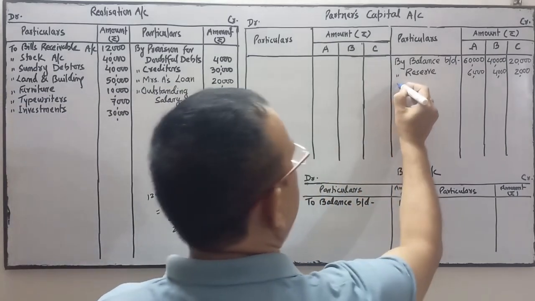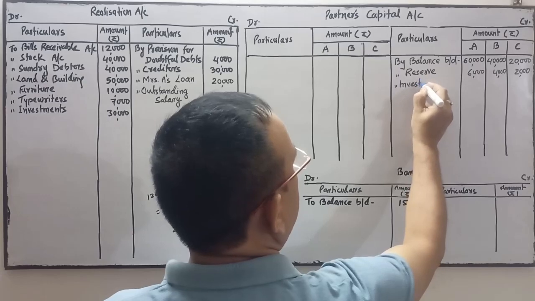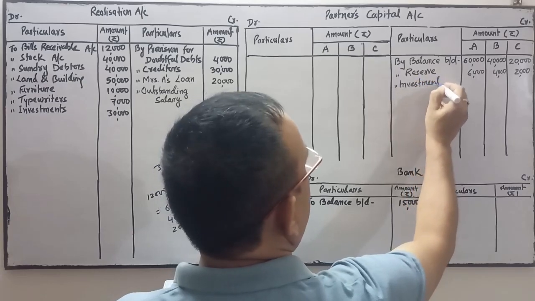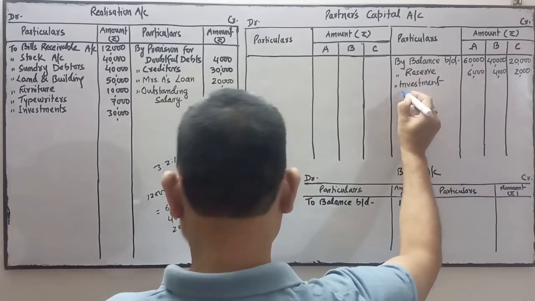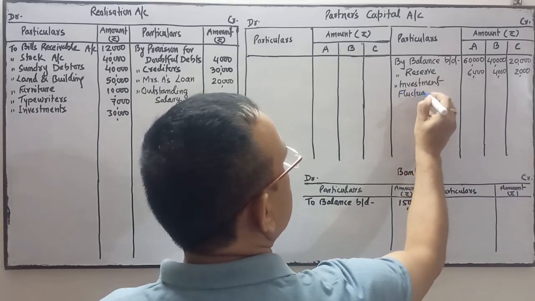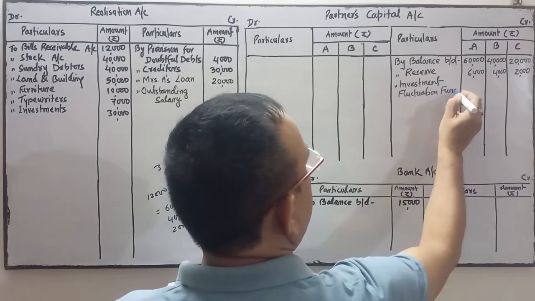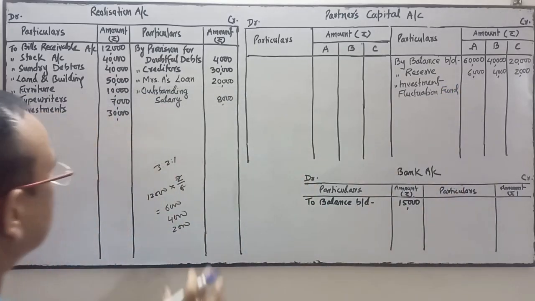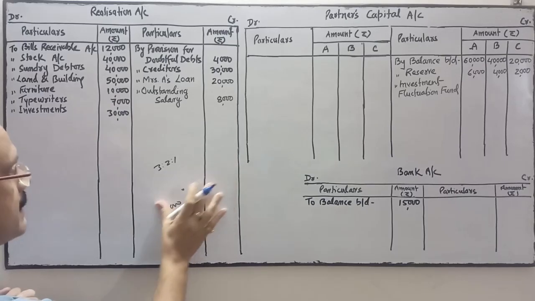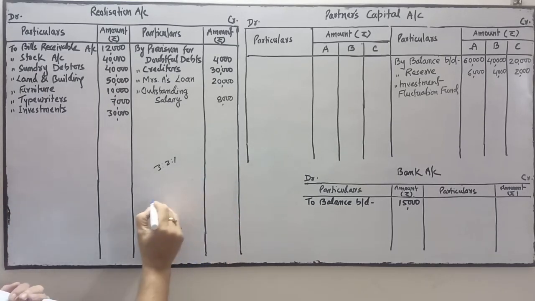Similarly, we have to transfer the investment fluctuation fund. In the same ratio, 3:2:1, the investment fluctuation fund will also be transferred.